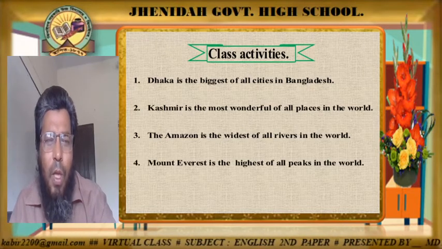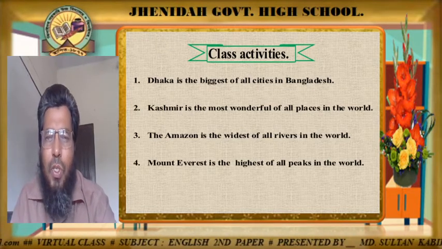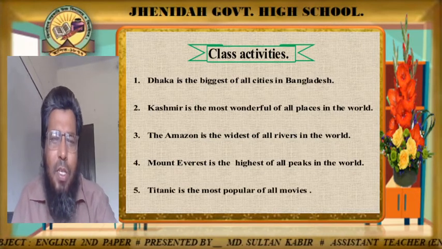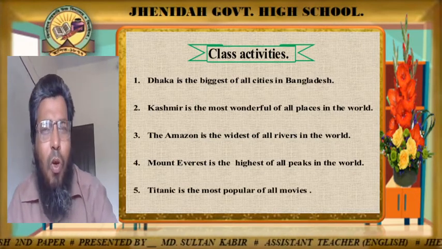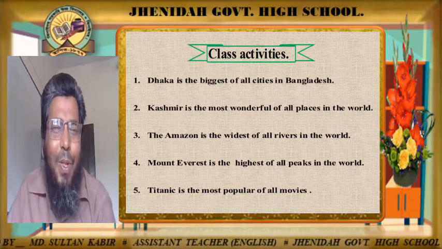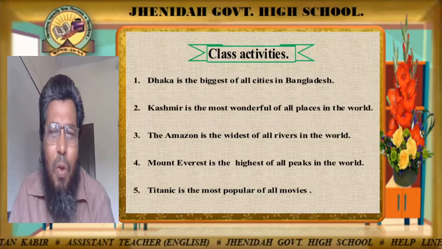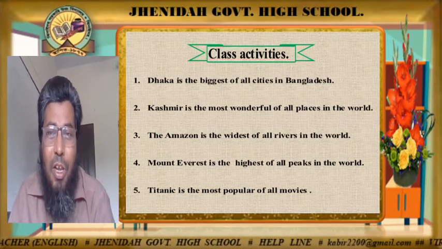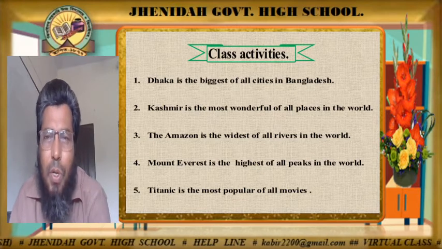Number four, Mount Everest is the highest of all peaks in the world. And number five, Titanic is the most popular of all movies. So change all five sentences into positive by following the rule which you have recently learned. Okay, now start.